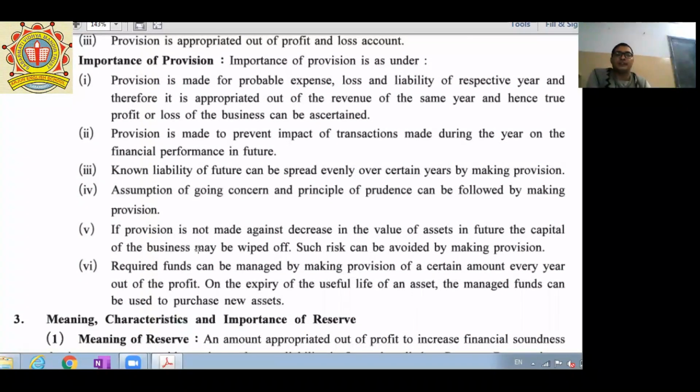Fifth one, if provision is not made against decrease in the value of assets, in the future the capital of the business may be wiped off. Such risk can be avoided by making provisions.